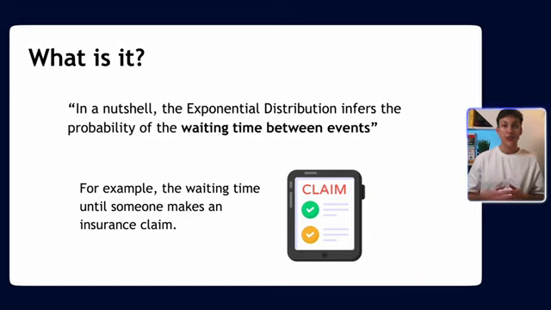And you can see why it's very useful for insurance companies, because if they can know how long it takes for a customer to make a claim, they know how much premium they're making, so therefore they can better price a policy. Now, something that's very useful to insurance. In fact, that's the whole business, predicting how much a customer is going to cost them. And so the exponential distribution plays a critical factor in this big multi-conglomerate industry in the world.